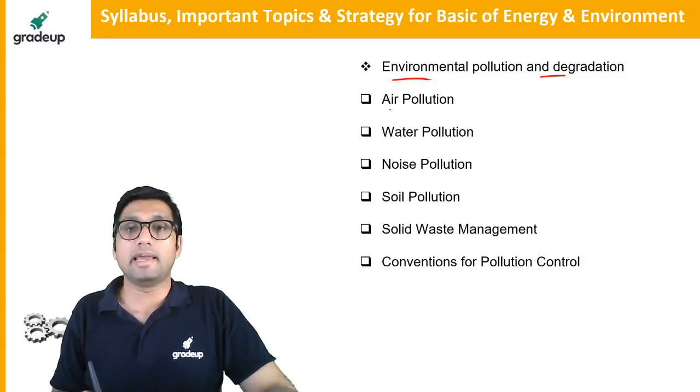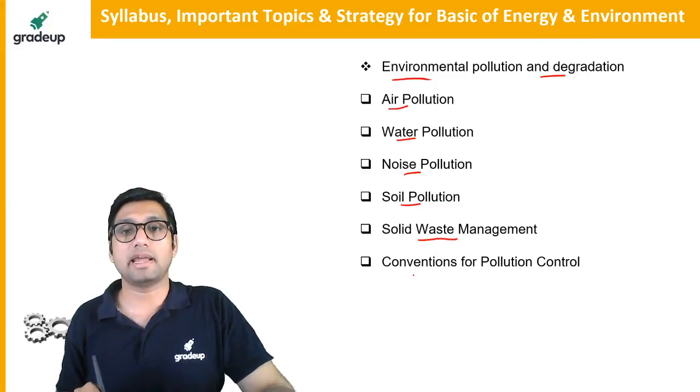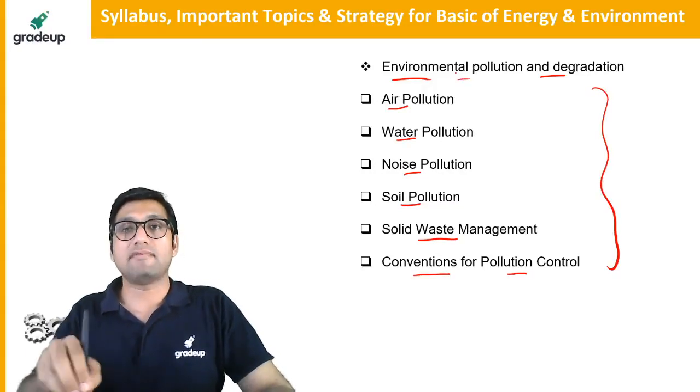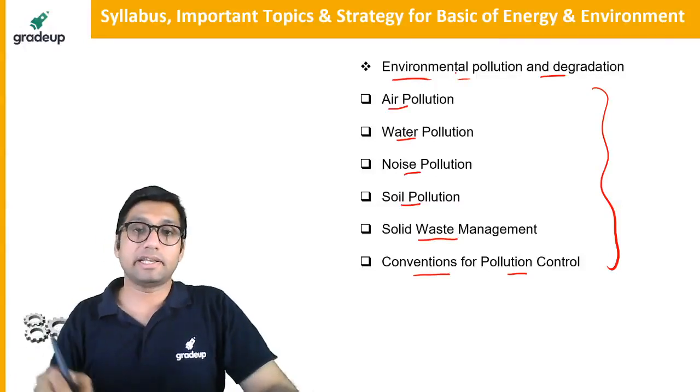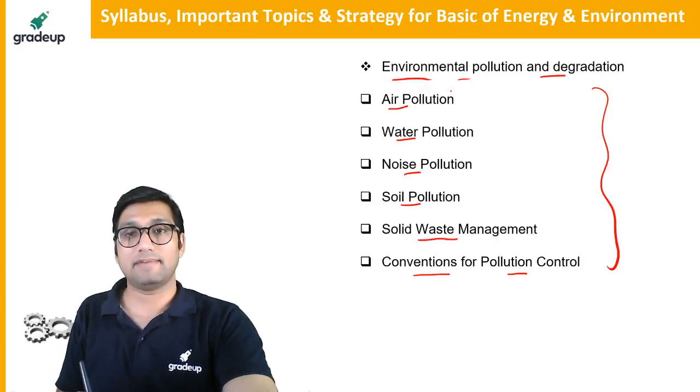In that topic: air pollution, water pollution, noise pollution, soil pollution, solid waste management, and conventions on pollution control. These all topics come under the environmental pollution and degradation topic. Okay. If we talk about climate change, in the climate change topic, one more thing, in the air